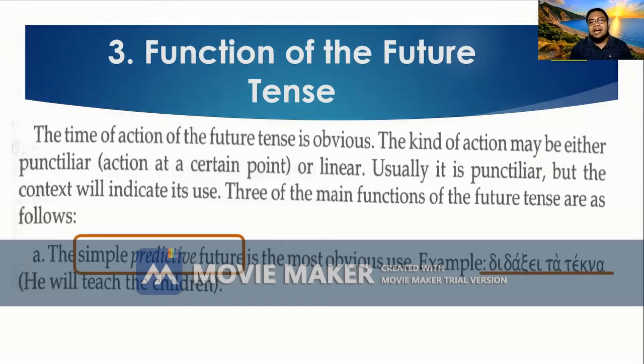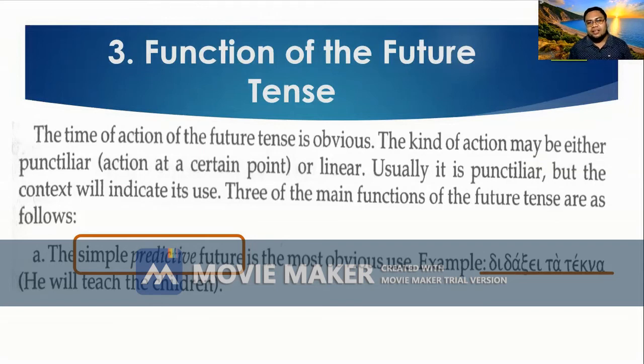An example is didaxei ta tekna. So what is the verb here? Didaxei. Very good. So didaxei, what is the present tense of it? Didasko. That's right. So didaxei, what is the person? That is third person. And the number? Singular. Very good. So he, she, or it.